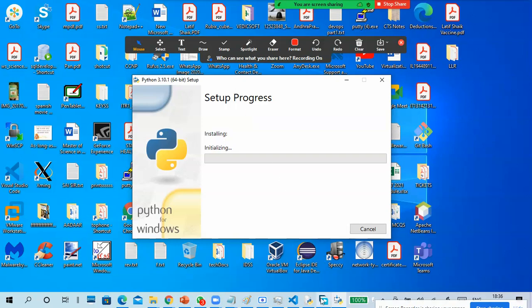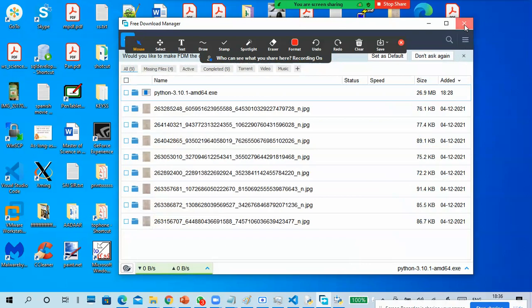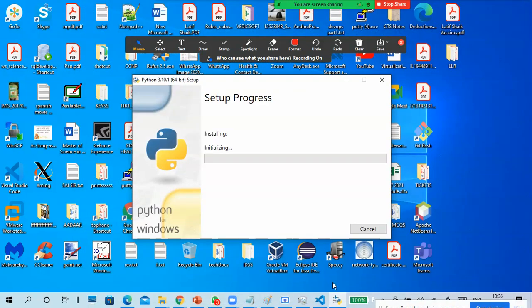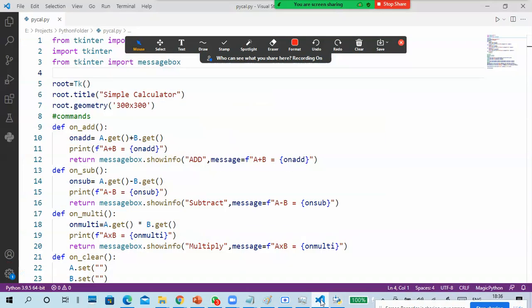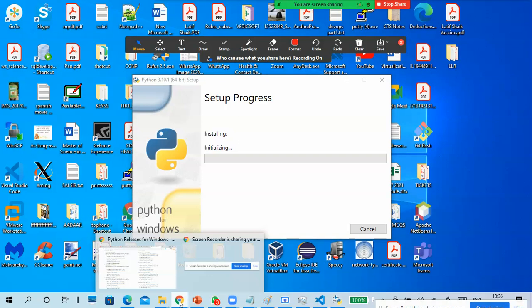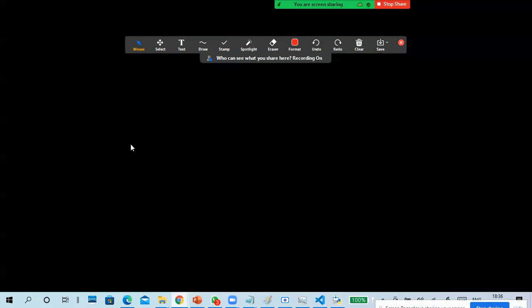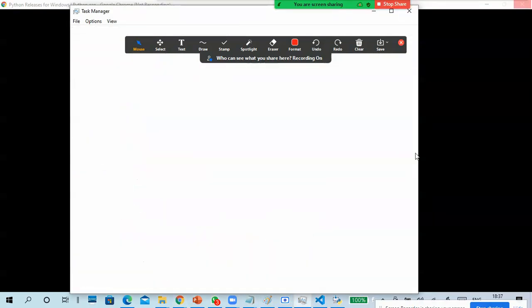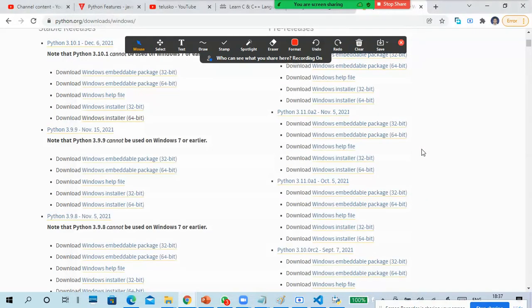Meanwhile, I will close some apps in my background. Okay, this is installation. Yeah, this is Visual Studio Code. You can easily write a program in Visual Studio Code. So what I'm saying is, what happened? I think my system became slow or something happened inside. That's it. Yeah, here it is.